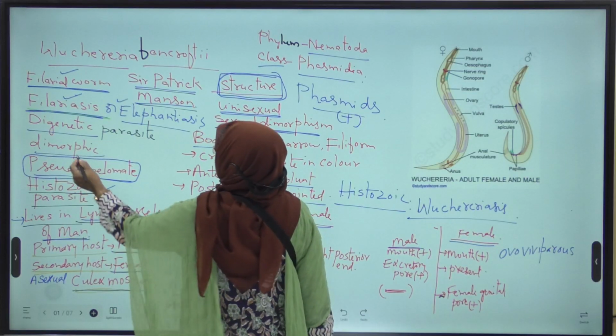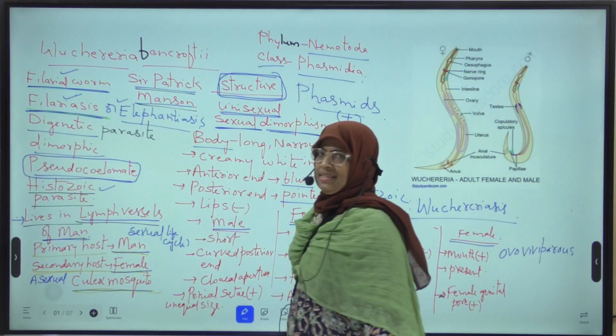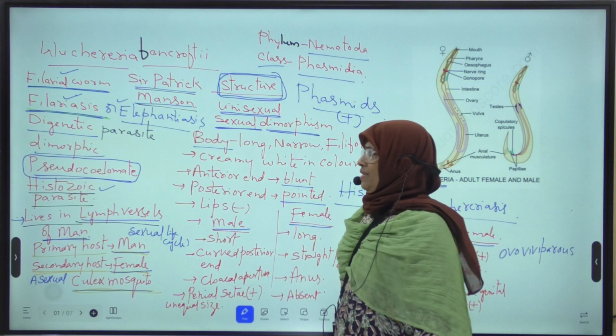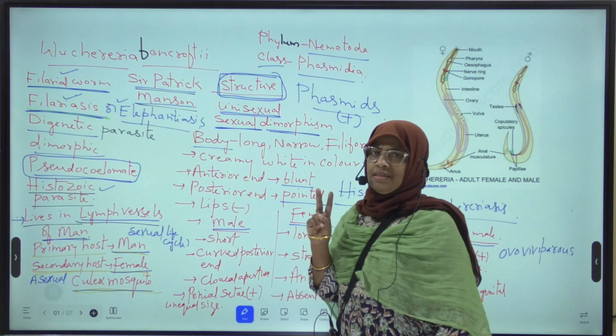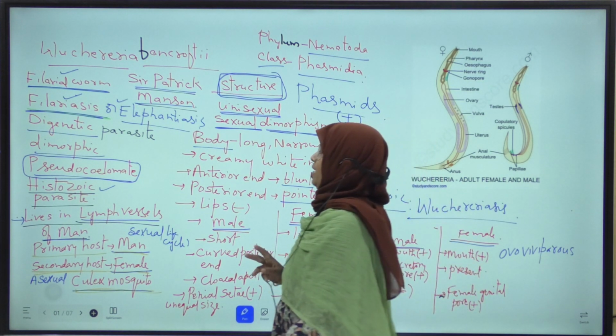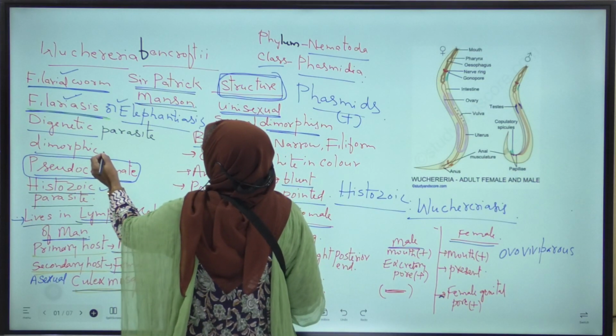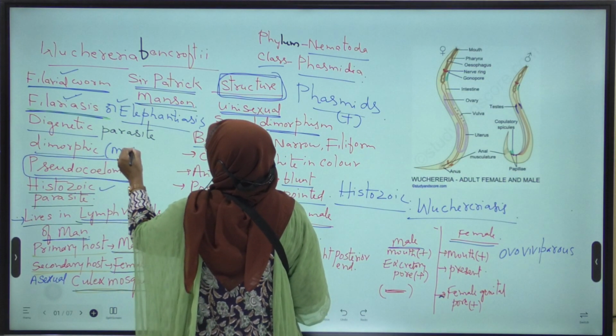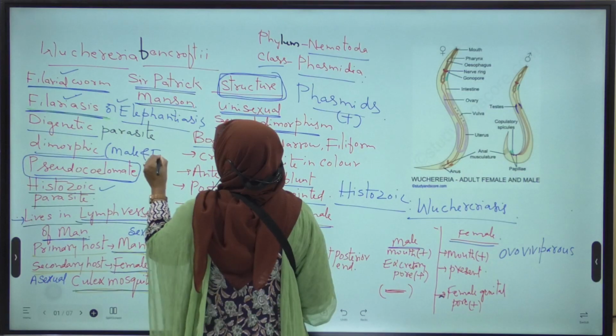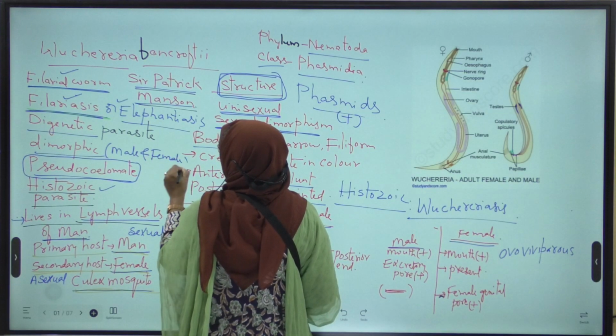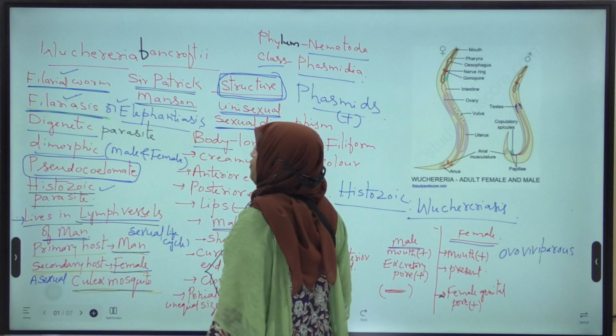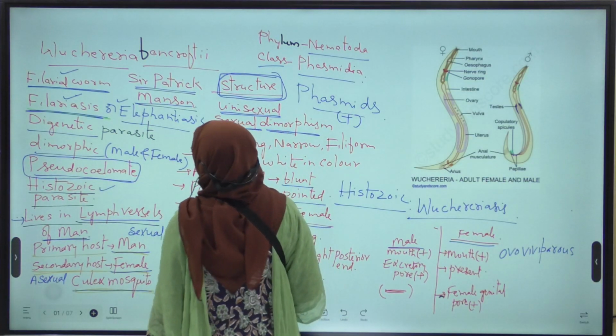Okay. Next, it is a dimorphic parasite, meaning it occurs in two forms, that is male and female. Hence, it is called dimorphic. It occurs in how many forms? Two forms, male and female. Okay.